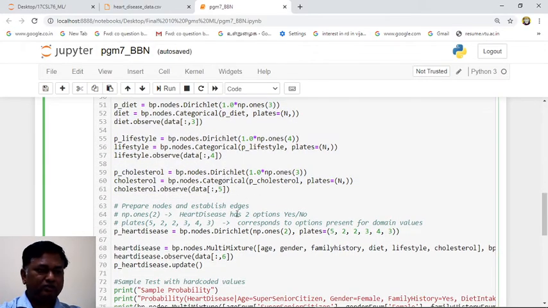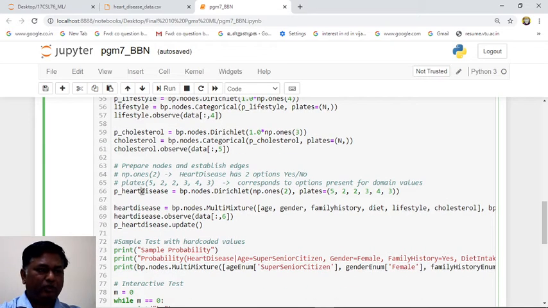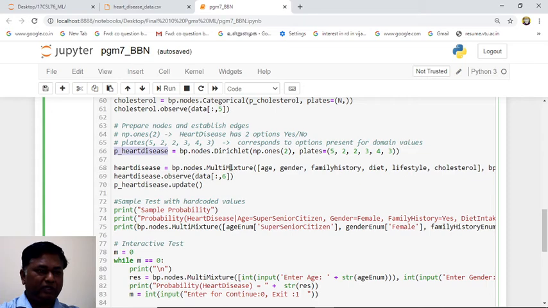Now the nodes are formed. Now we have to find the probability for heart disease. The same thing is applied, a Dirichlet distribution, categorical distribution. So our heart disease has only 2 categories, yes and no, for these possible inputs. Here the size is: the first node has 5 combinations, the second is 2, then 2, 3, 4 and 3. So based on all these combinations, we are finding the probability for heart disease. So this is applying your multi-mixture model here.